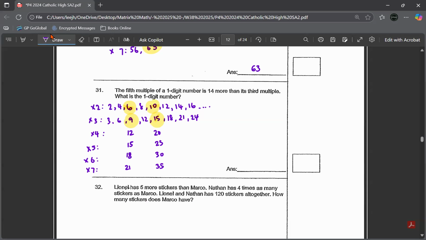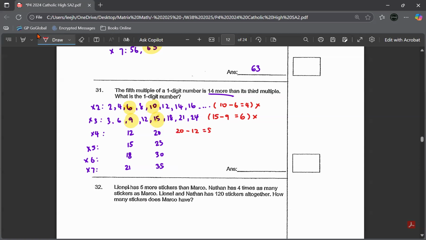So using another color, this one is 10 minus 6 is 4. It's not correct. This one is 15 minus 9, which is 6. Not correct. This one, 20 minus 12, 8.